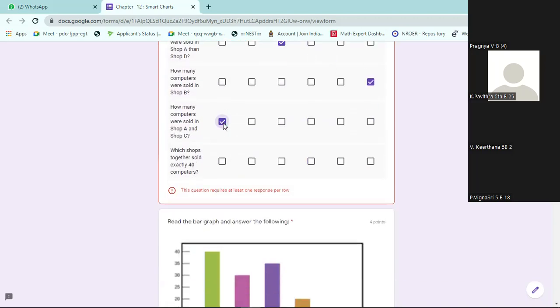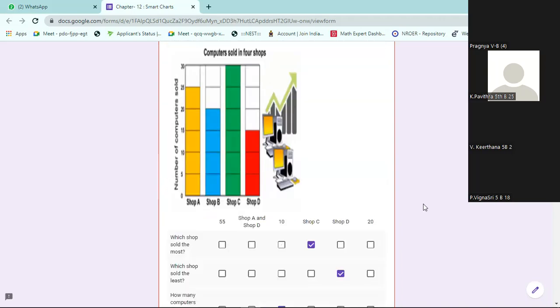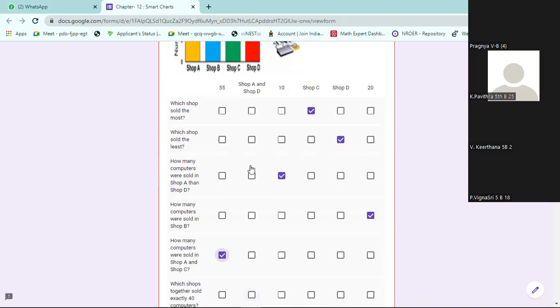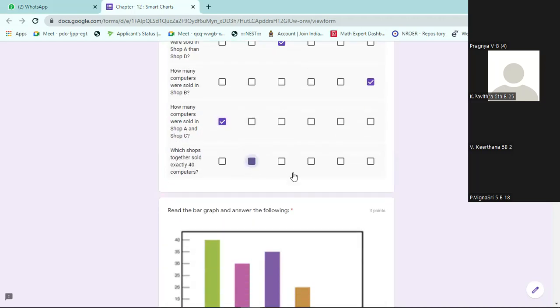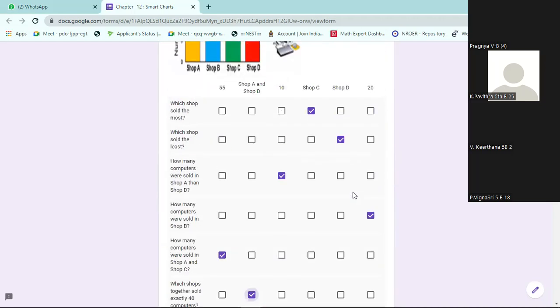Next. Which shops together sold 40 computers in total? Total 40 you have to get, where is it possible? 25 in A, 15 in D. Shop A and D, I think. Shop A 25, D 15, altogether 40.